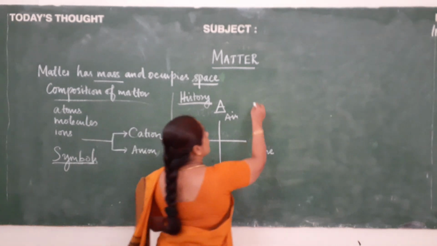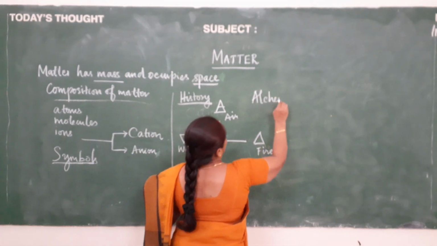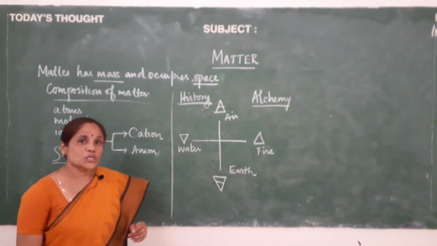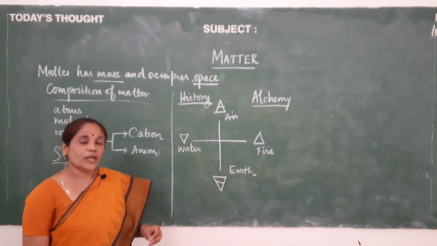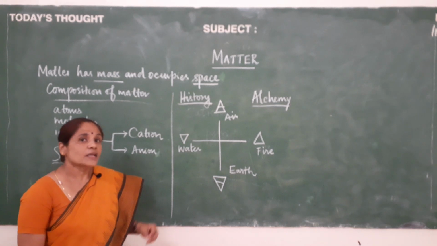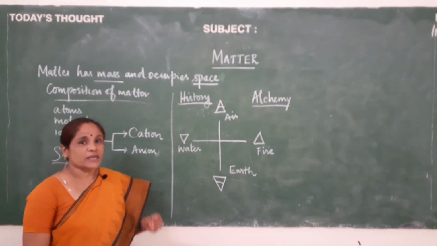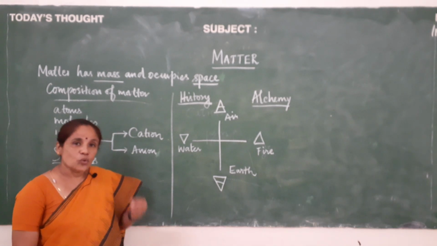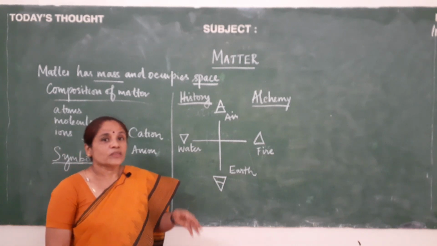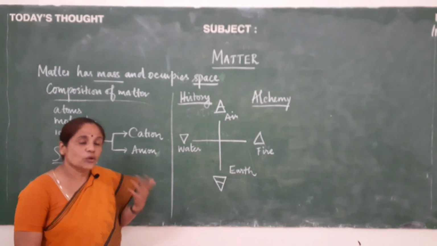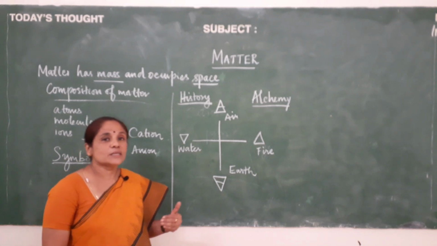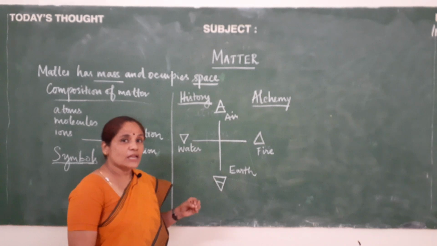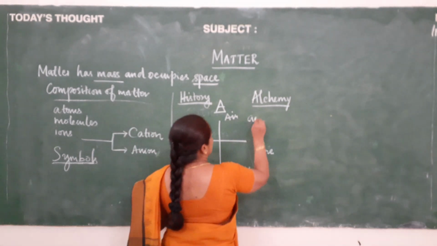Let us see what is alchemy. Alchemy is nothing but a type of chemistry which deals with finding some method by which the less valuable metals, the base metals or very cheap metals, could be converted into gold. They had to find some way in which they could convert these less valuable metals into gold, and that is called alchemy. And those people who were involved in this were called alchemists.